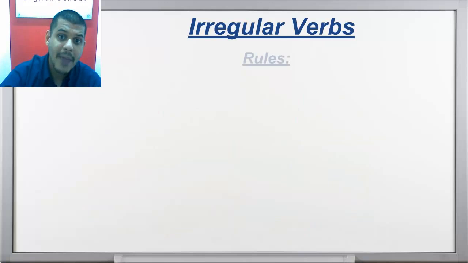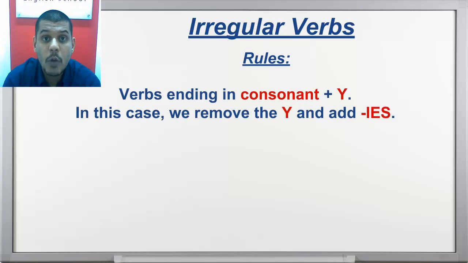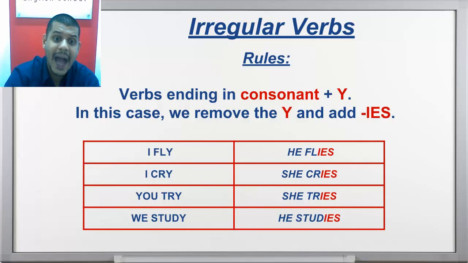Now let's take a look at some other rules for irregular verbs. I'll talk about verbs ending in consonant plus y. Every time the verb ends in consonant plus y, we are going to remove the y and add ies, as in the examples here. I fly, he flies.